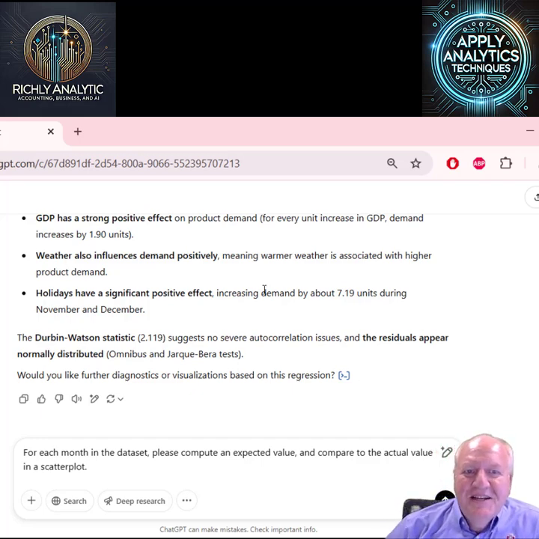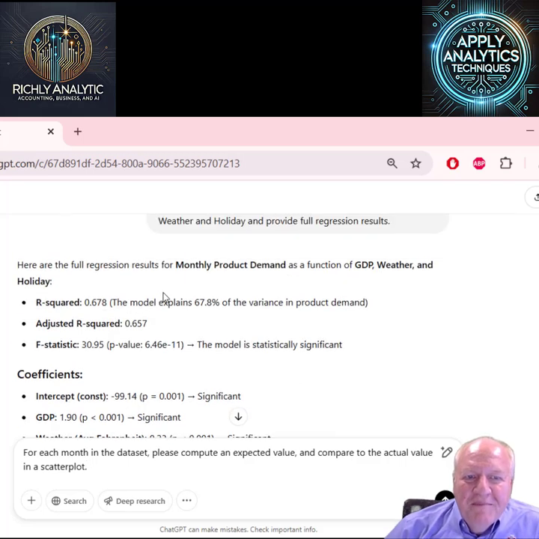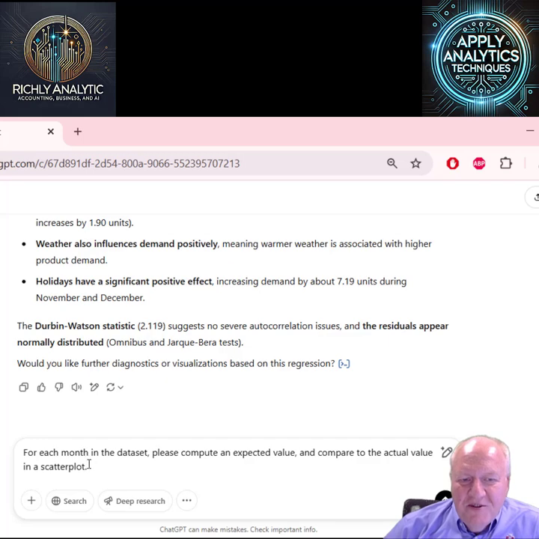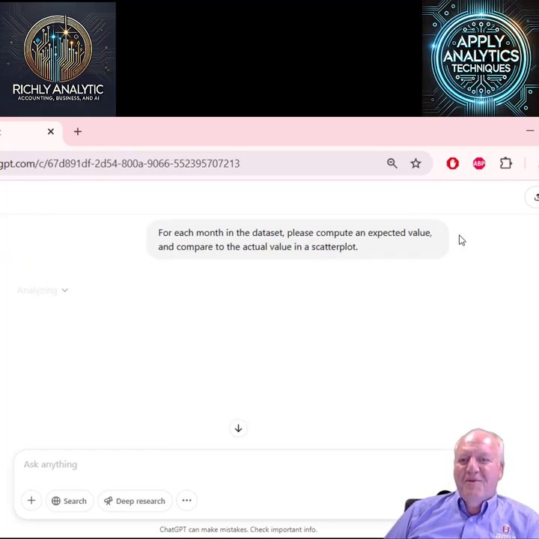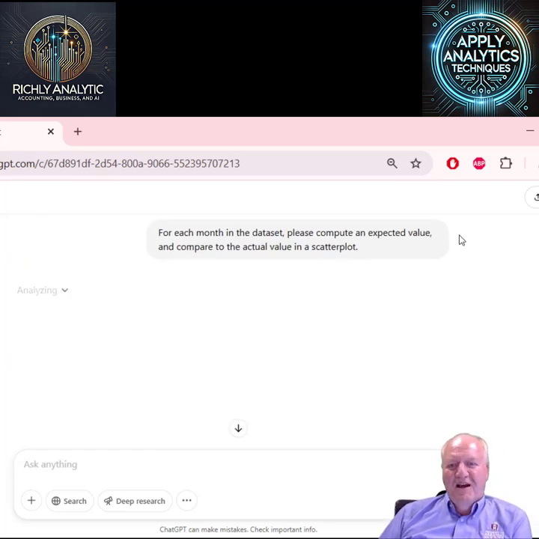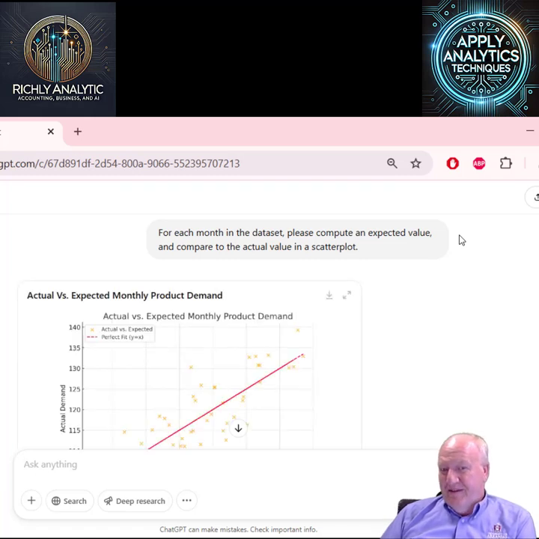It says it explains 66% of the variance. Let's see what that might look like in a scatter plot, where we have actual on one axis and expected on the other, and we try to see does it line up very well. It's kind of a tautology, meaning we used one to predict the other, but it should work reasonably well.